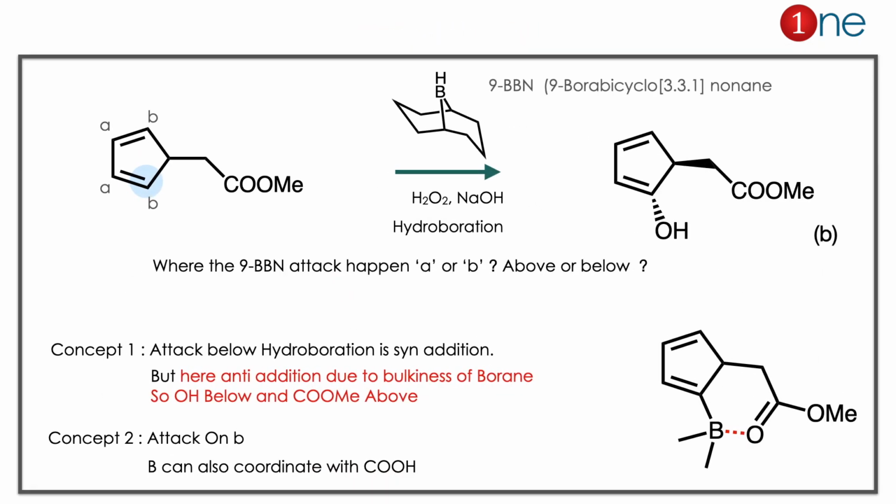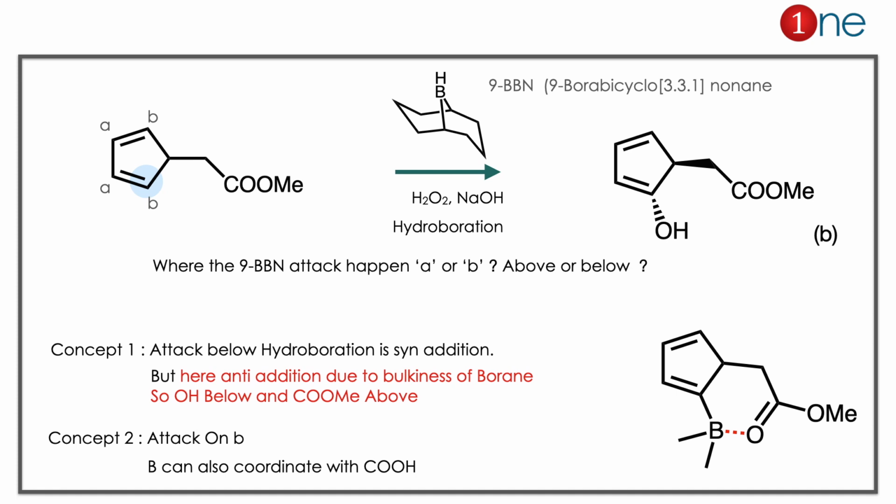The starting material is an alkene. You are using boron. It's a hydroboration reaction. The hydroboration reaction is a syn addition. But here the boron is bulkier. So where will the addition happen? The addition can happen at A or B, above or below. These are the 2 concepts that come here. The attack happens on B and OH forms below.